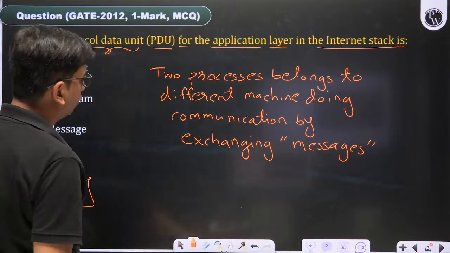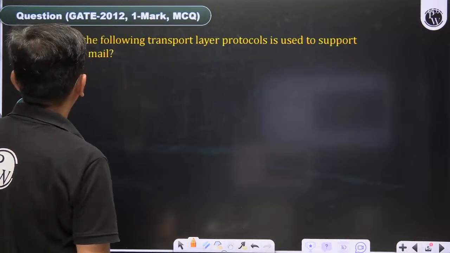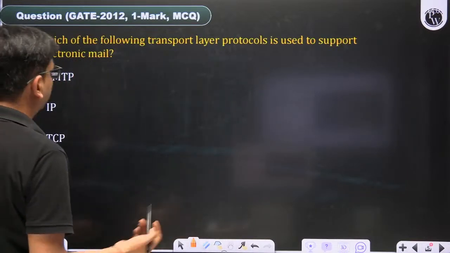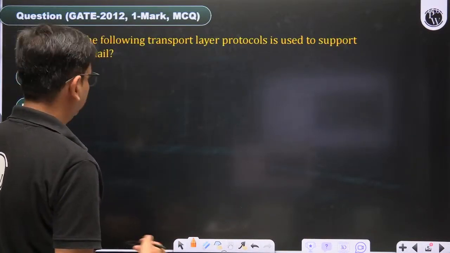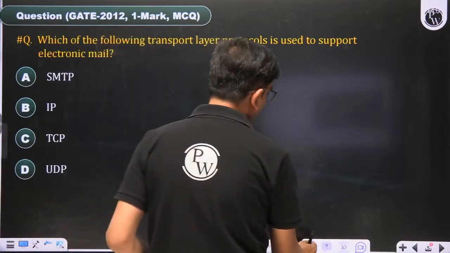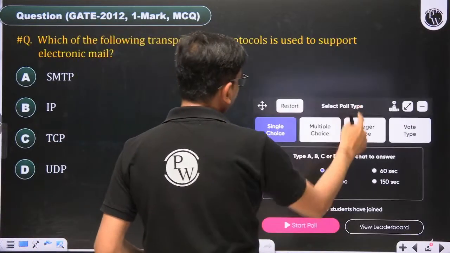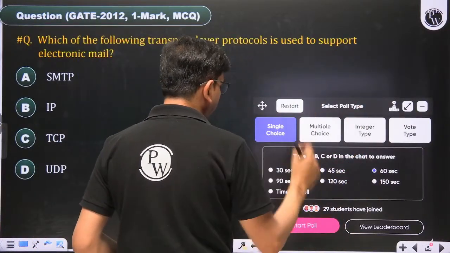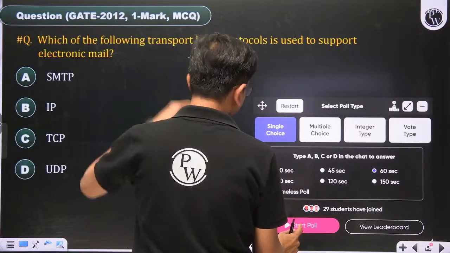The answer is C. Now come to the next question. The next question is again a 2012 IIT Delhi question. This is a very good question. I am giving 60 seconds to answer this question. Think and give the answer carefully.